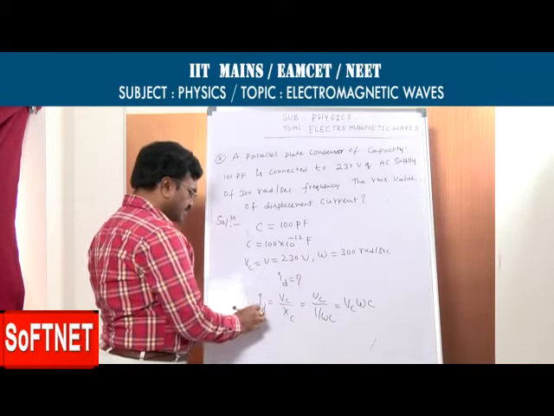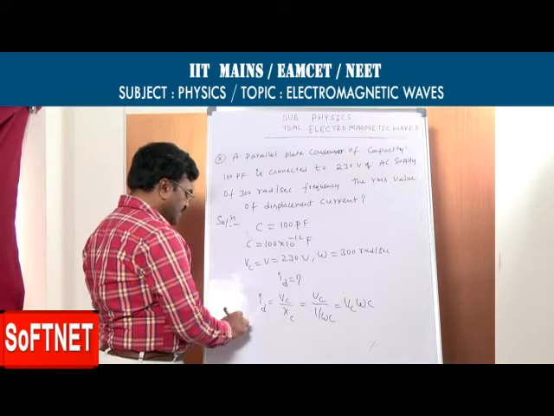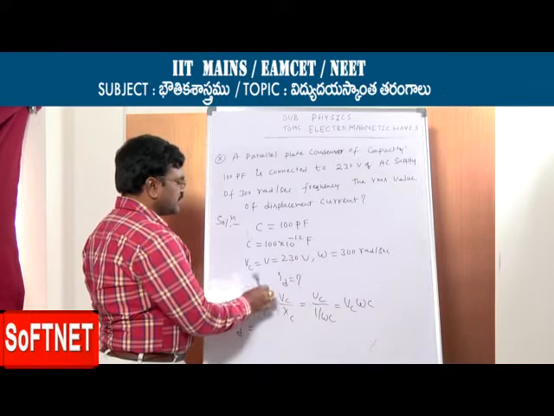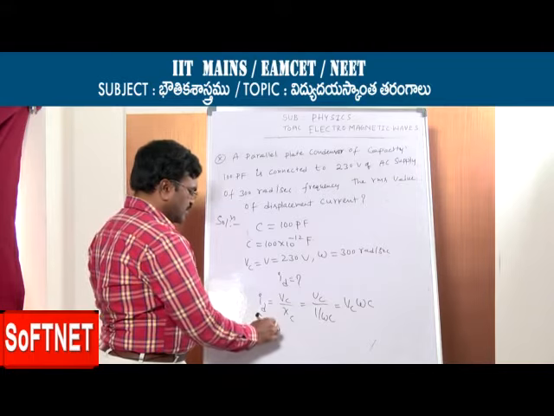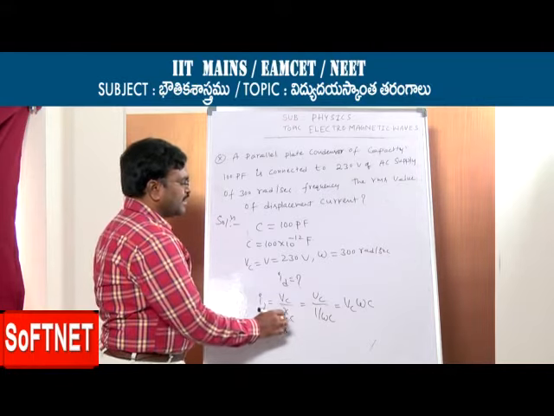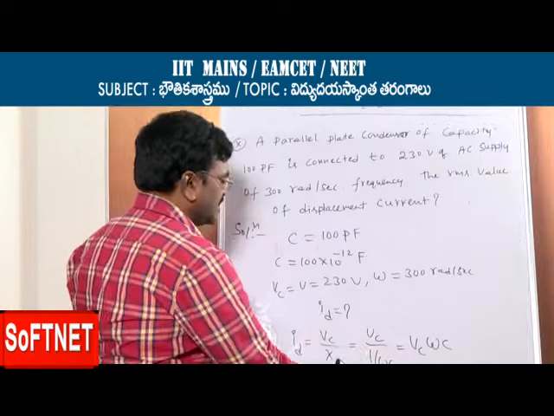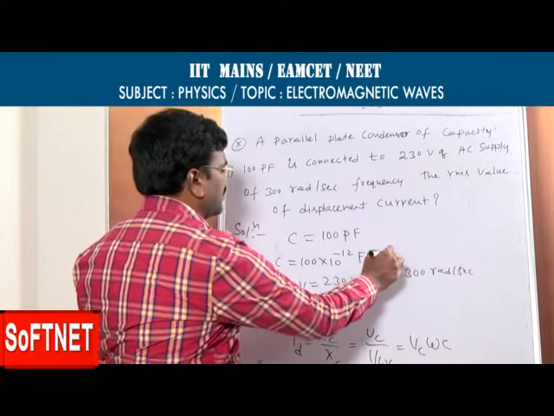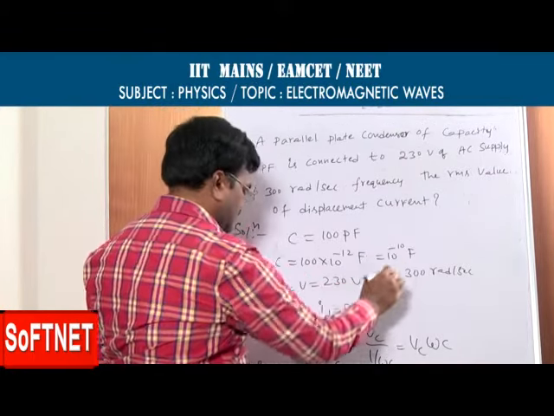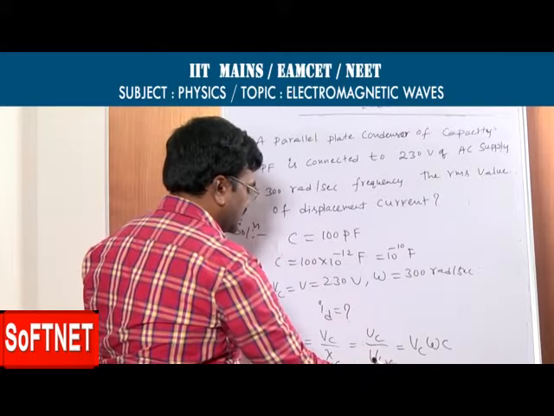ID is equal to 230 into omega 300 into C, 10 power minus 10 farads.